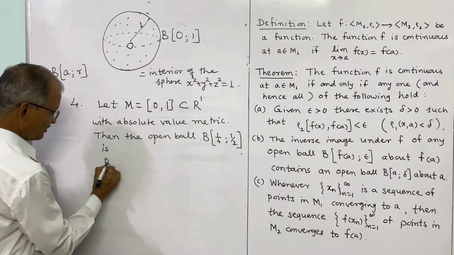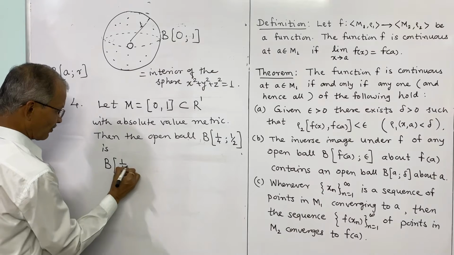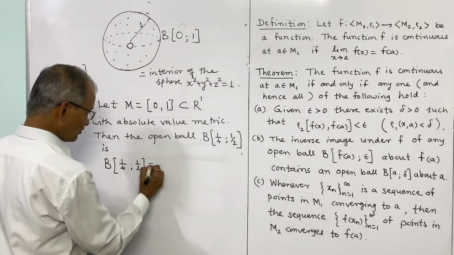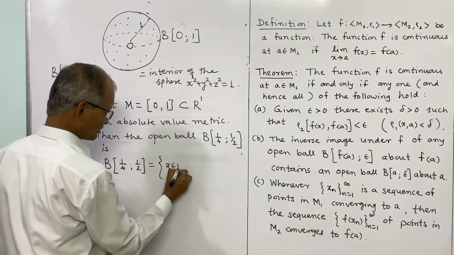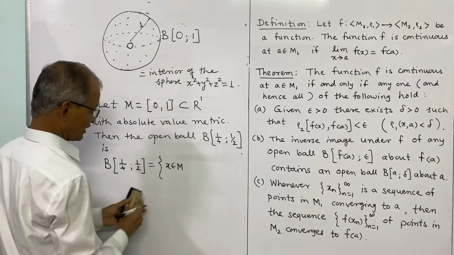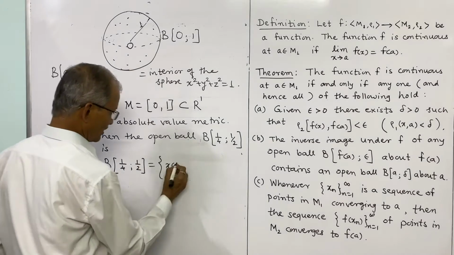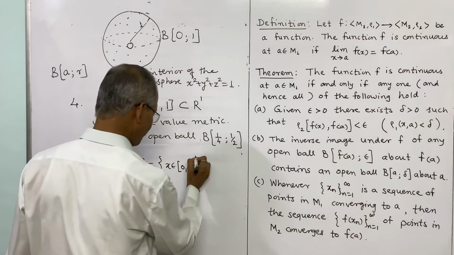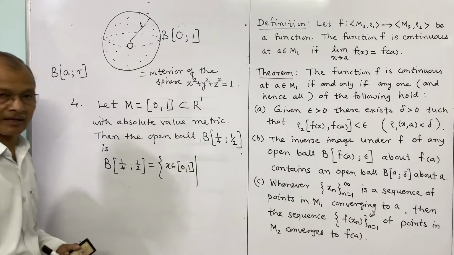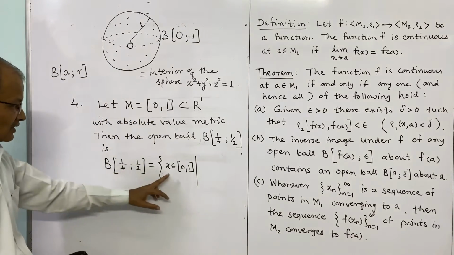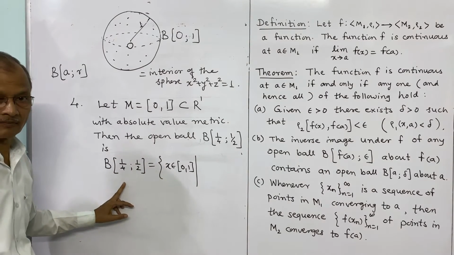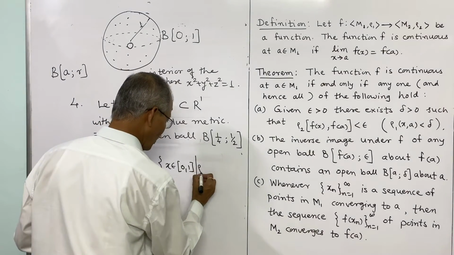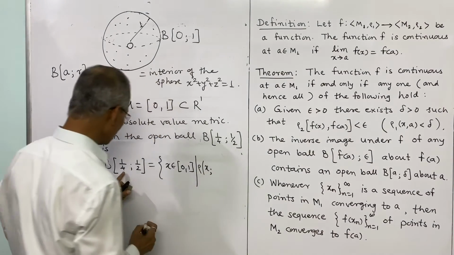Now what will be this open ball, center 1/4, radius half? Those points x belonging to M, the closed interval 0, 1, such that the distance between x and the center 1/4 is less than the radius.